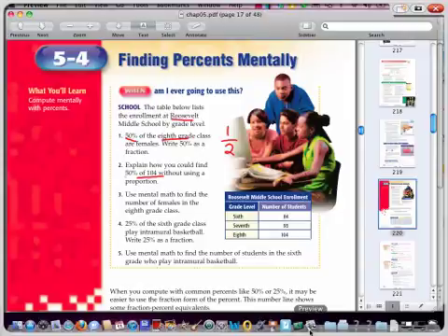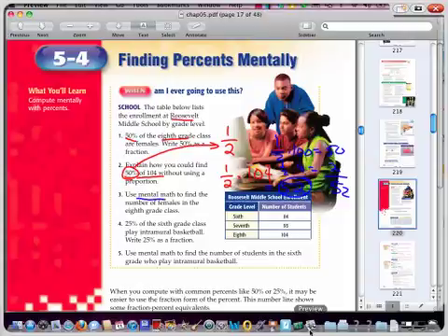Well, if we know that 50% is 1/2, we know that we could take 1/2 times 104 to figure this out. And most of you can probably figure that out in your head. 1/2 times 100 is equal to 50. 1/2 times 4 is equal to 2, so it's 52. So 1/2 of 104 equals 52. Okay?